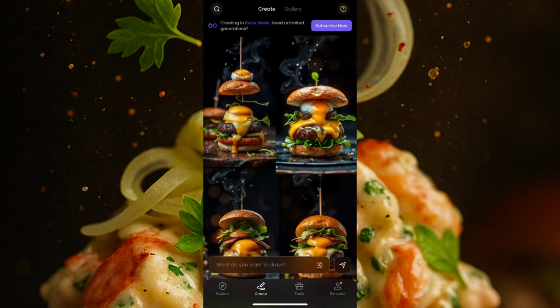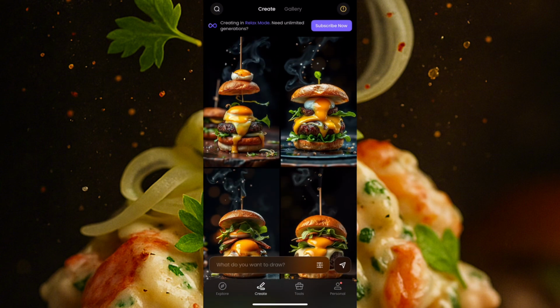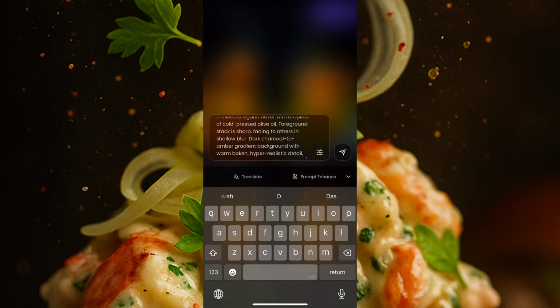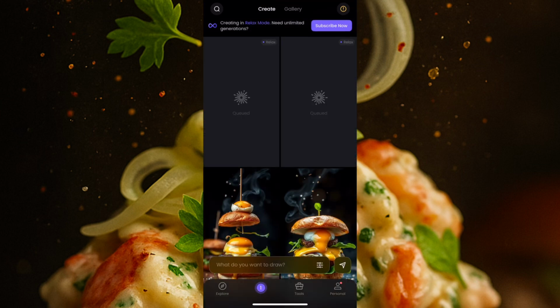Let's create the next image, okay? I'll click again where it says what do you want to draw, the same movement. Click, get your prompt, and I'll paste the prompt again. Like I said, all these prompts will be in the description box. After this, I'll click again on generate. Again, make sure you edit and re-edit the prompt so you don't all get the same images, okay? You can re-edit them anyhow you want. Let's wait for this to generate as well.